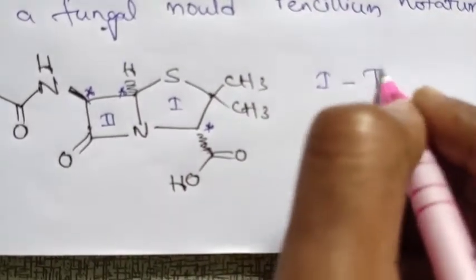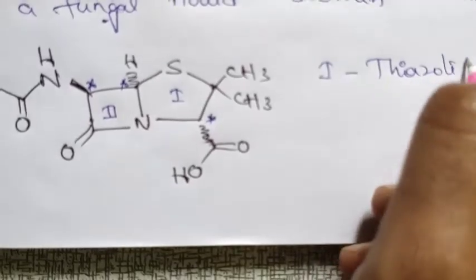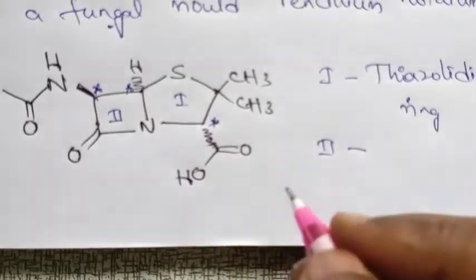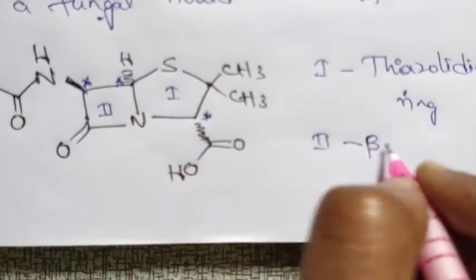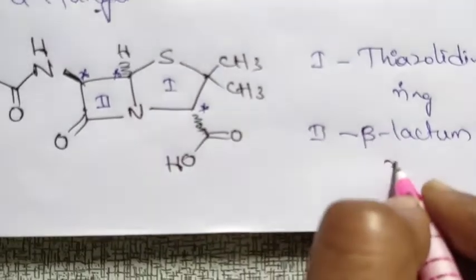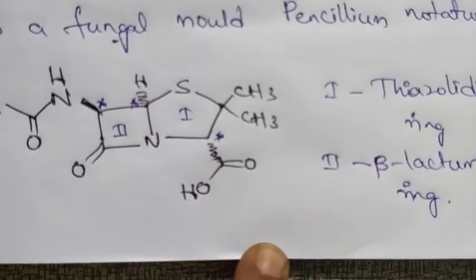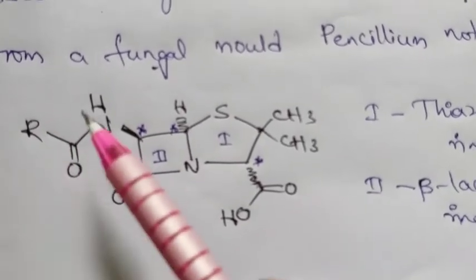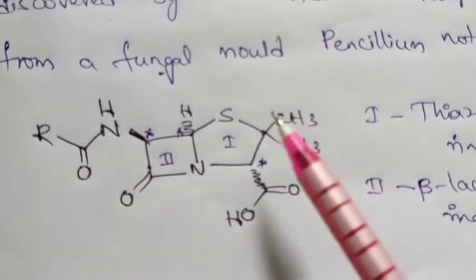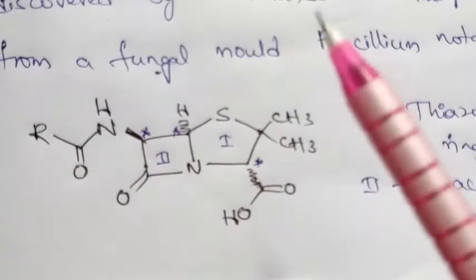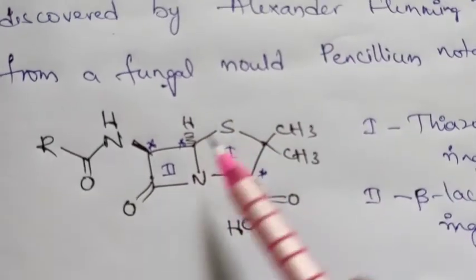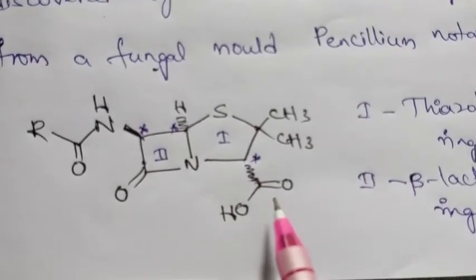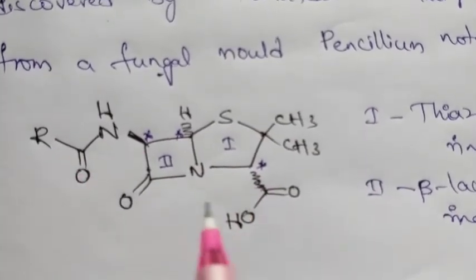Ring 1 is the thiazolidine ring. Ring 2 is called the beta-lactam ring. And here an R group is there. This may be anything, depending on the penicillin, meaning penicillin is also divided into penicillin G, penicillin V and so on. Here we have a thioether, a carboxylic acid group and one amide group in the penicillin structure.